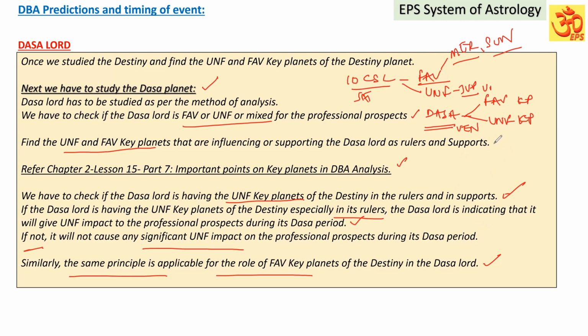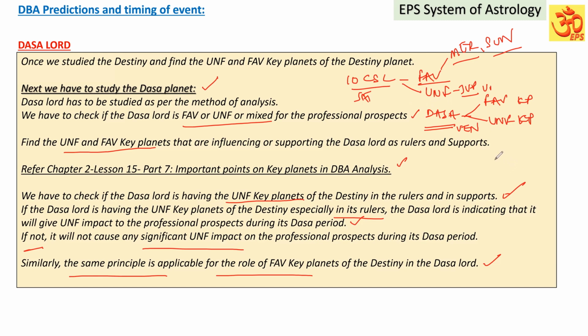Suppose the destiny is not unfavorable. Destiny is signifying all favorable only. It does not have the unfavorable role of unfavorable key planets. It means the destiny planet is favorable for the professional prospects. But the Dasa Lord has some unfavorable key planet.